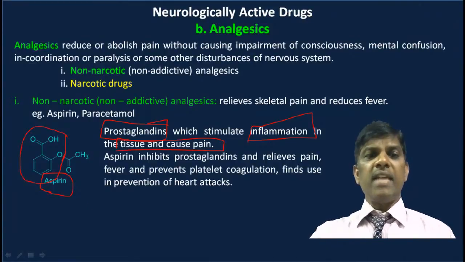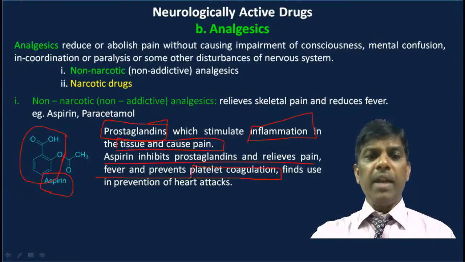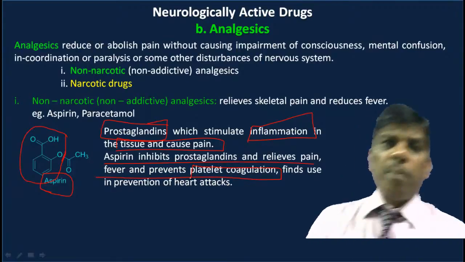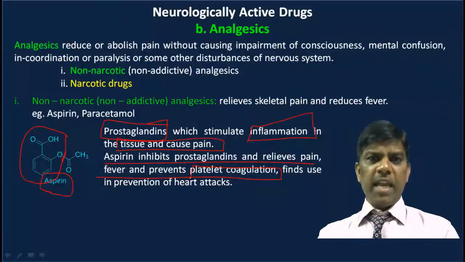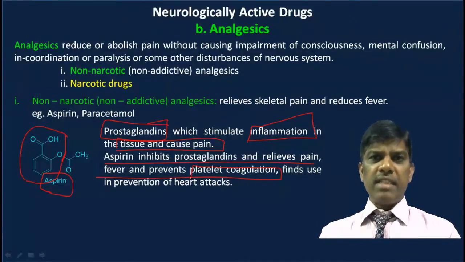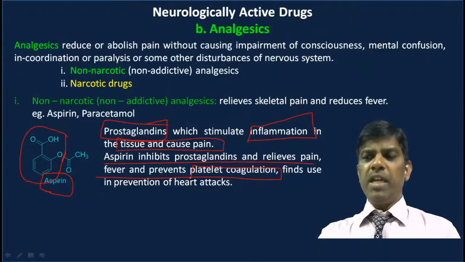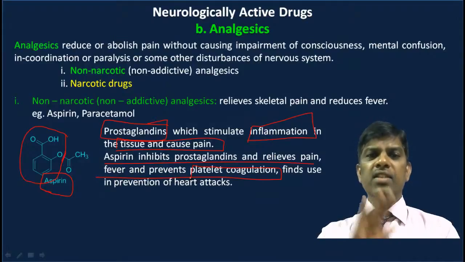Not only does aspirin relieve pain, it can also be used to relieve fever and it prevents platelet coagulation. What is the function of platelets? When a wound or cut takes place, blood oozes, but very soon it stops. It is stopped by means of coagulation of blood, and this coagulation takes place because of platelets.